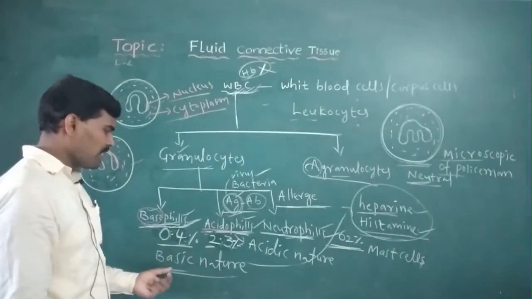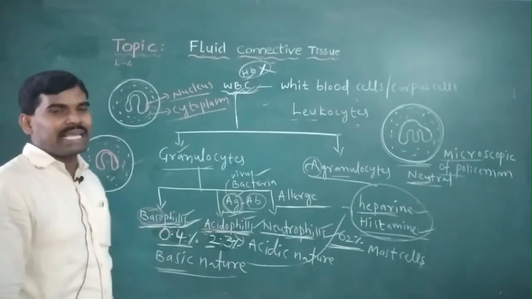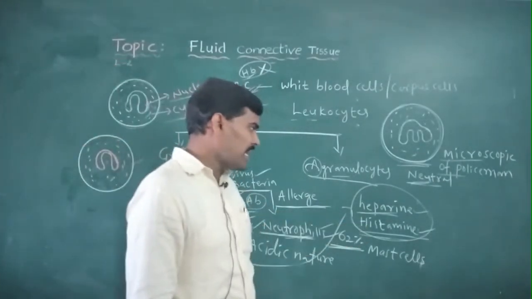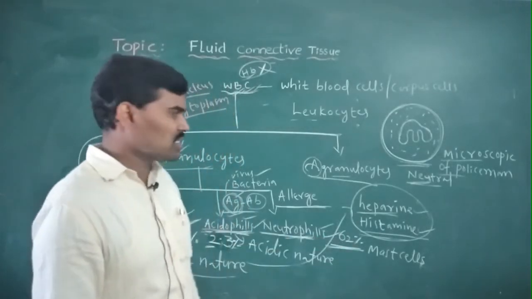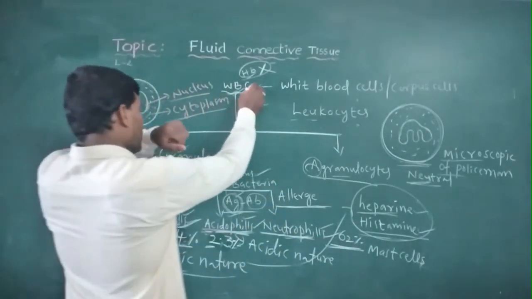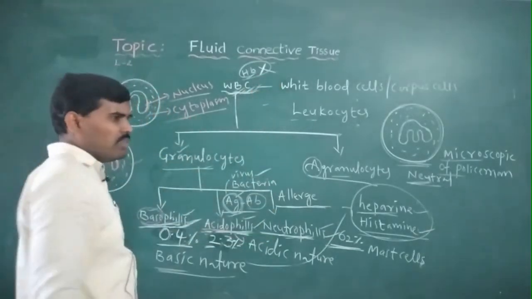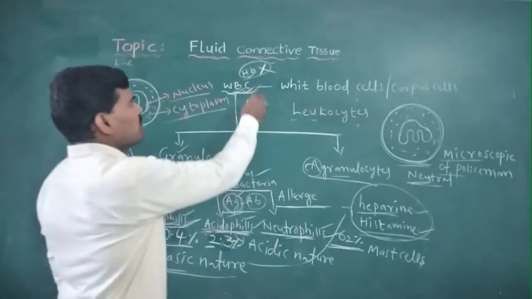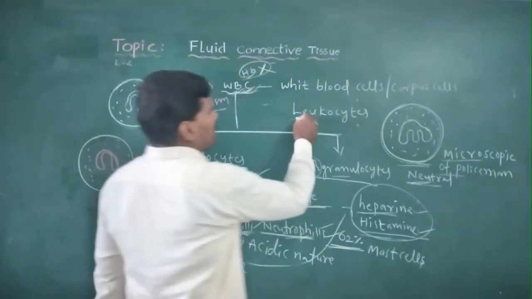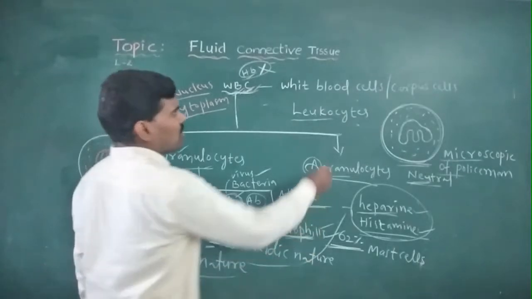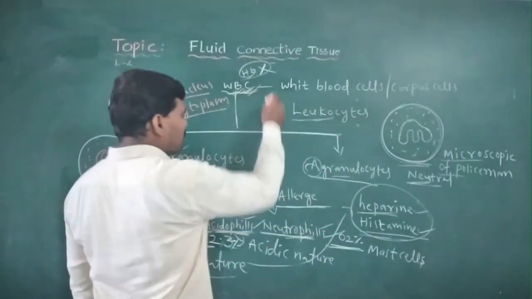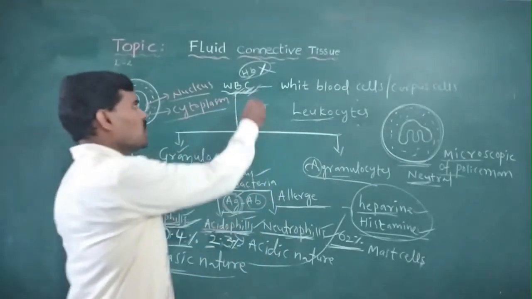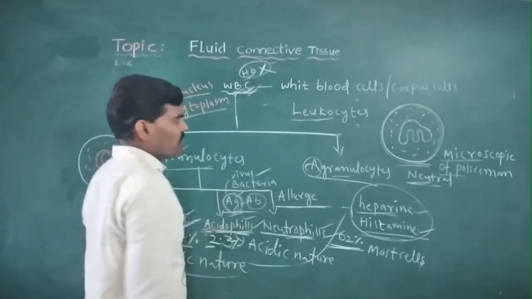Next, basophils: 0.4%, basic nature, with only irregular lobes. Basophils secrete heparin and histamine, like mast cells. When the number of WBCs increases, it is leukocytosis. When the WBC number falls down, it is called leukocytopenia.